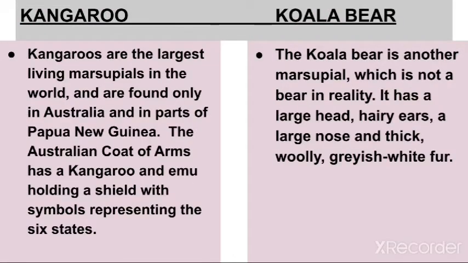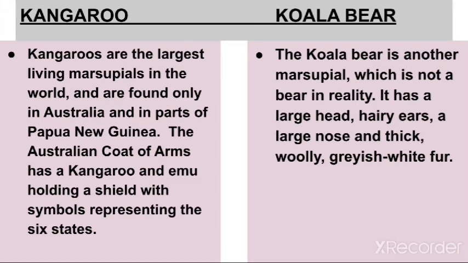The next one, kangaroos and koala bear. So in kangaroos you will write kangaroos are the largest living marsupials in the world and are found only in Australia and in parts of Papua New Guinea. The Australian coat of arms has a kangaroo and emu holding a shield with symbols representing the 6 states.